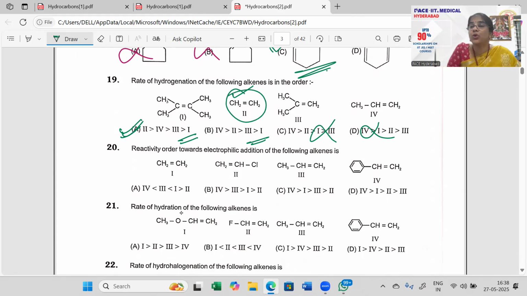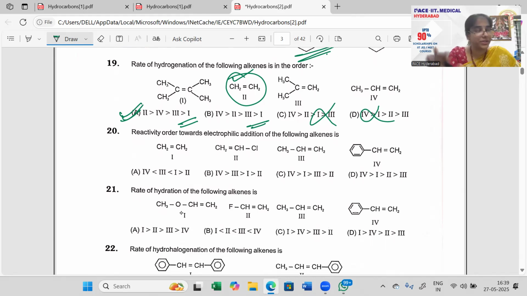देखो, least stable, no R group attached to the double bonded carbon. Whenever you have R groups on double bonded carbon, then it goes up with more stability. More R groups on double bonded carbon, more stability. See, that's the reason I wanted you to do each and every question, each and every concept will be repeated. You don't need to revise again and again. So work out on more number of questions. That is good enough for you.